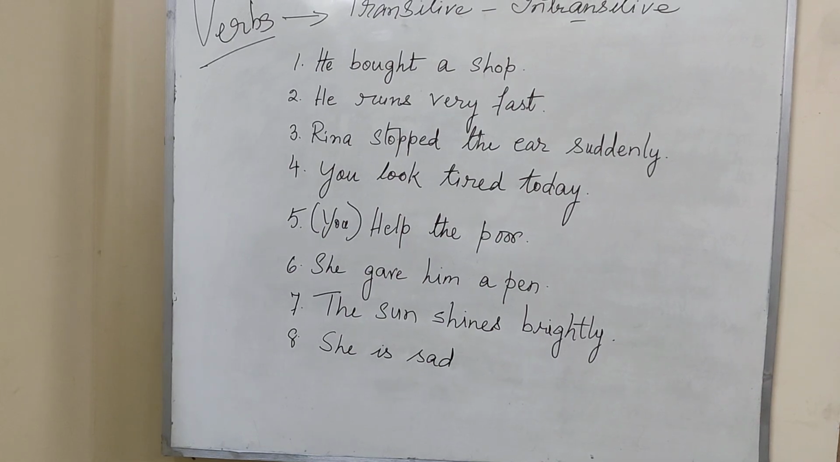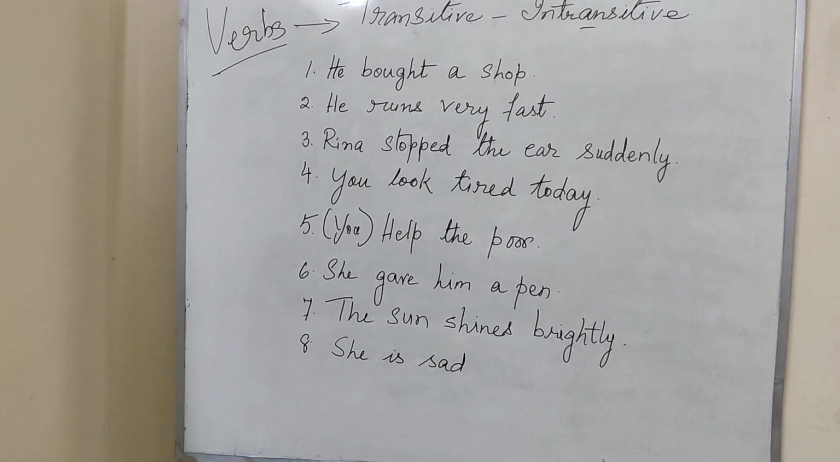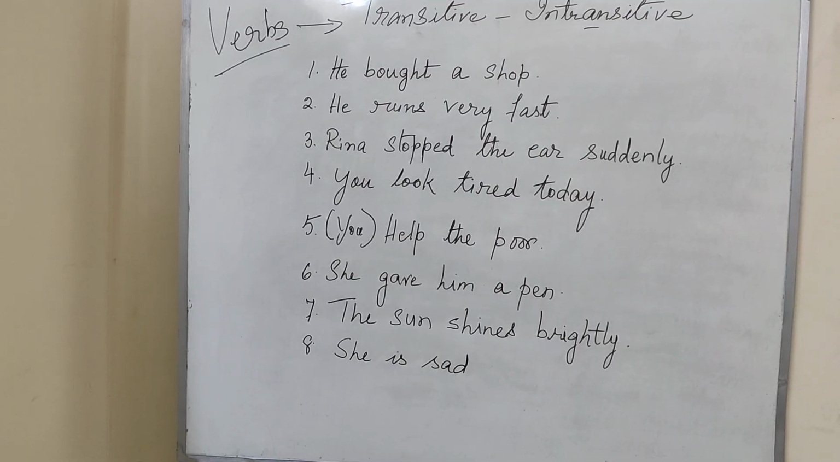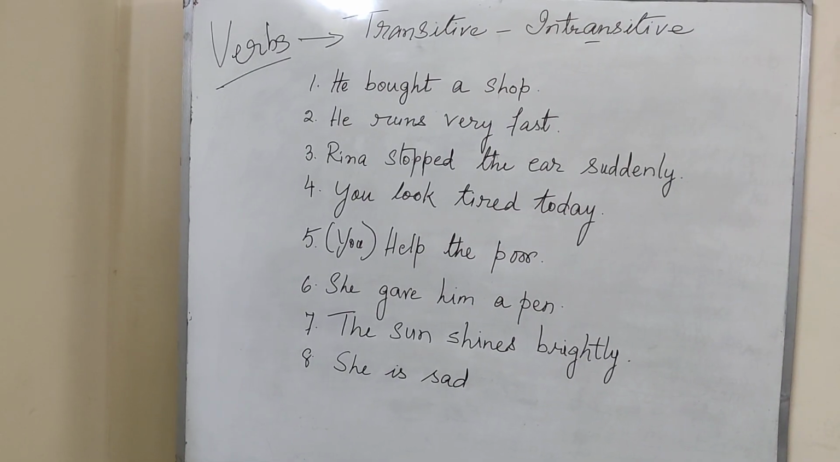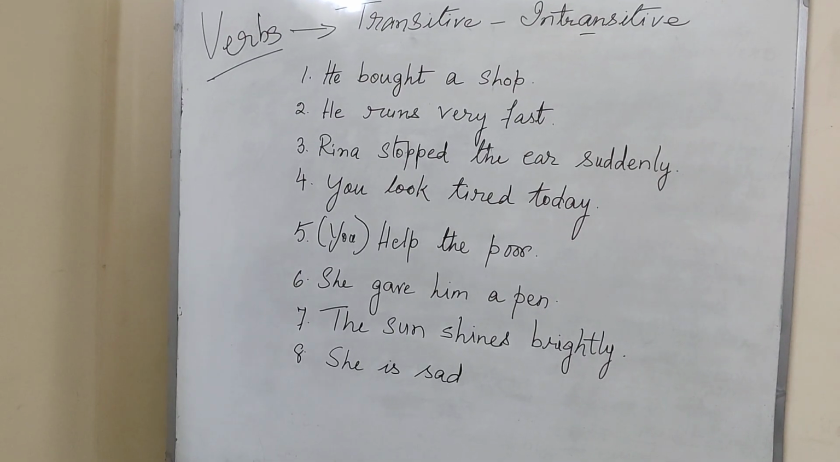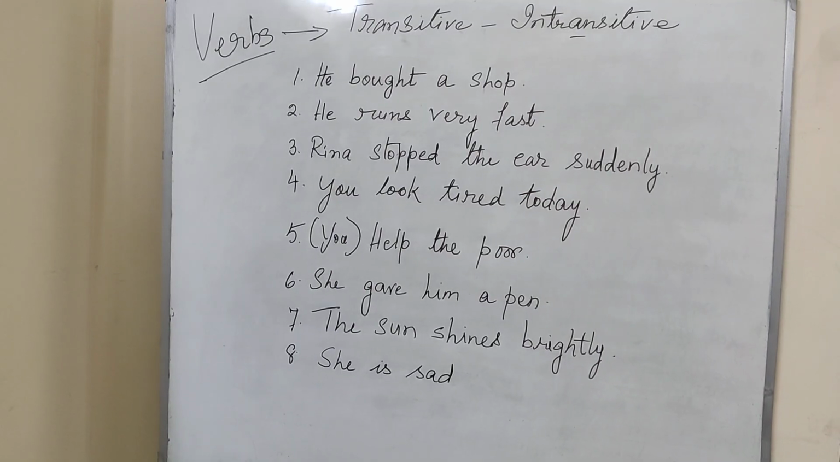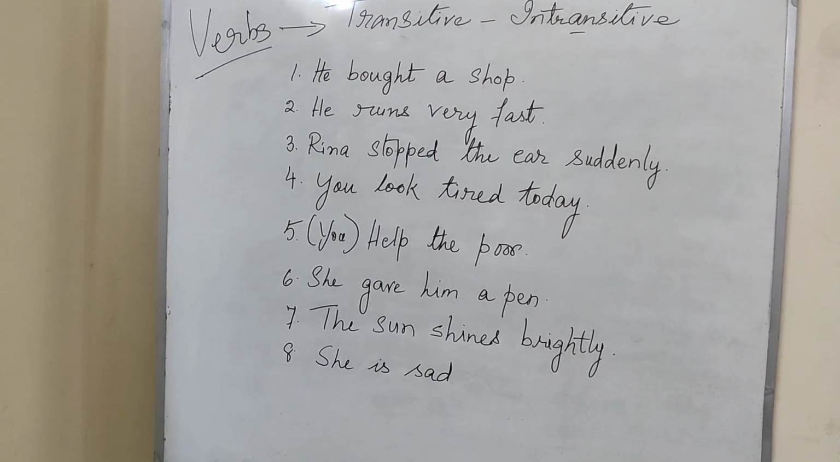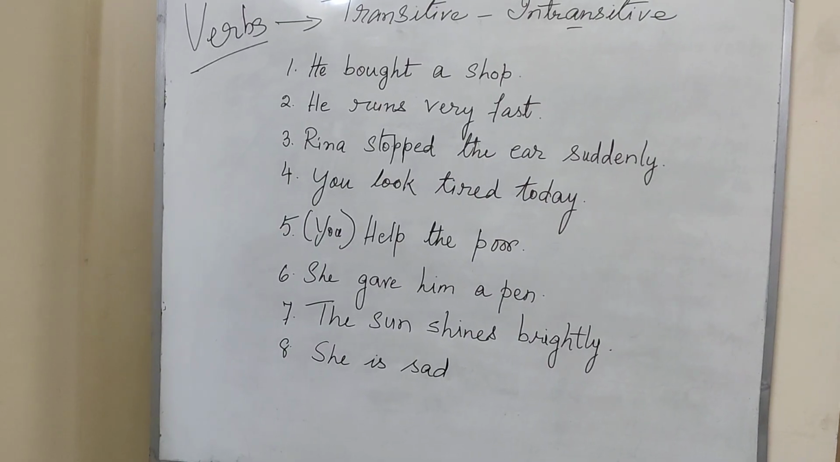And the last one, she is sad. She is sad by herself. She is not passing on her sadness to anyone else. So, this is intransitive. Alright? I hope you have understood transitive and intransitive. And with these 8 sentences, you have clarified it.